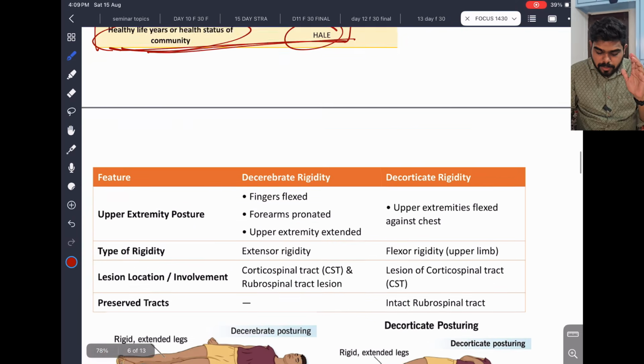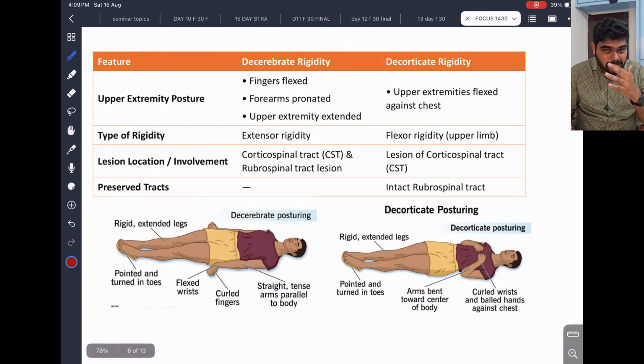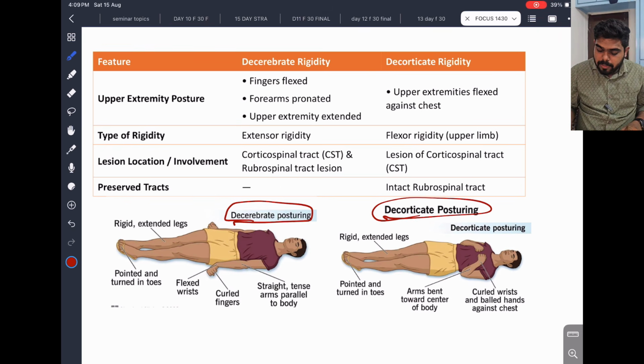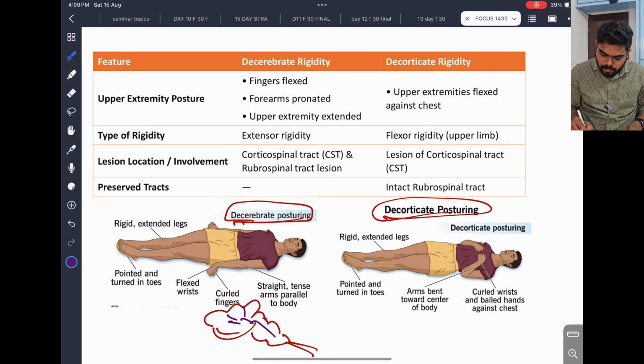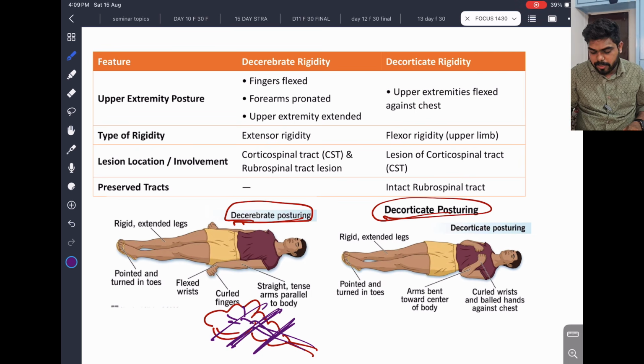Important. Now a very simple, direct question, not discussing in detail. Decerebrate posturing and decorticate posturing. Here we have our brain, with the cerebrum, medulla, whatever, and fibers going like this. Decerebrate is at the level of the midbrain, and decorticate at the level of the cortex. So at different levels we can do the section. This injury may happen, and it will cause some features.